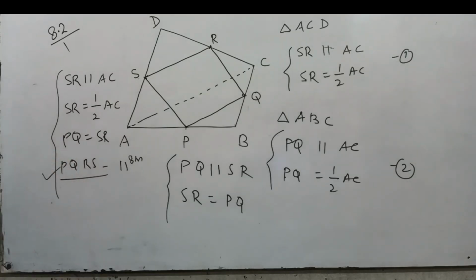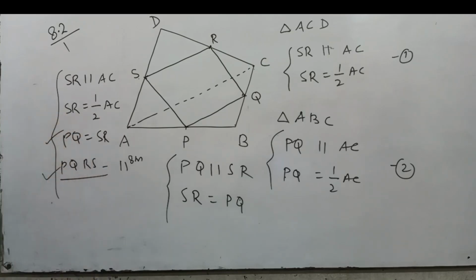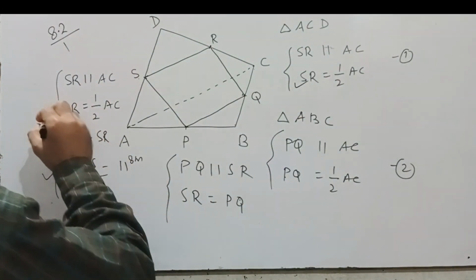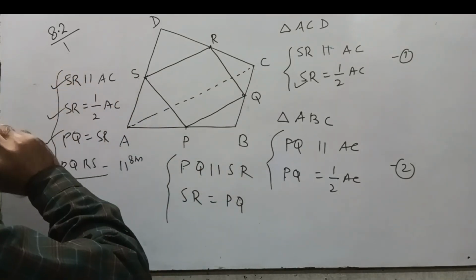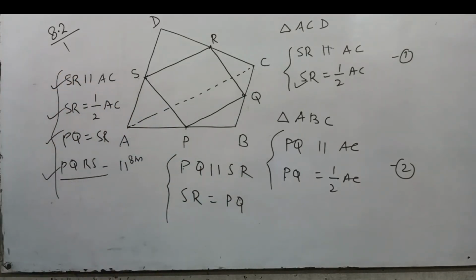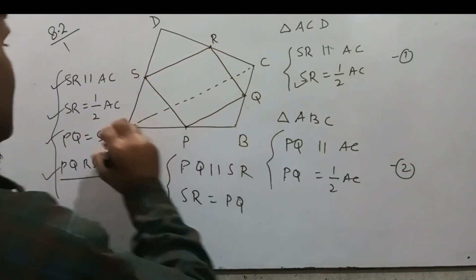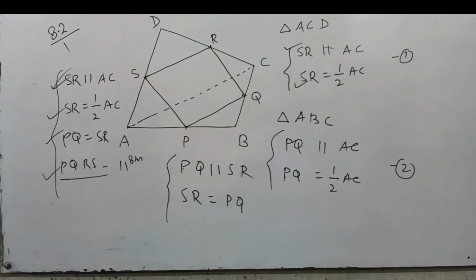This is proved. Okay. From here, PQ equal to SR, this is proved. SR equal to half AC, this is proved. And PQ parallel to SR, this is proved. Okay. SR parallel to AC, this is also proved. Okay. This is a very simple question, and this is only based on the midpoint theorem. Okay. Good.